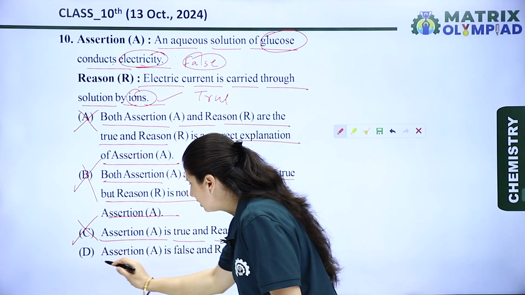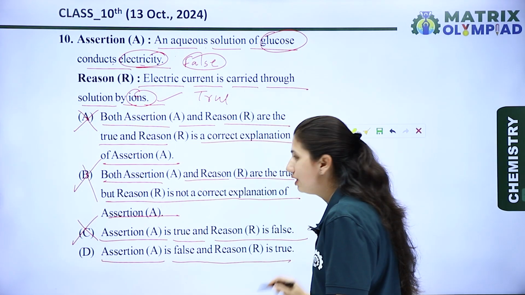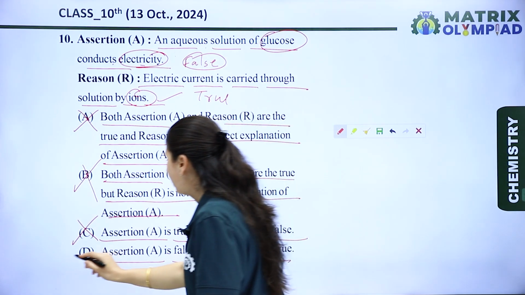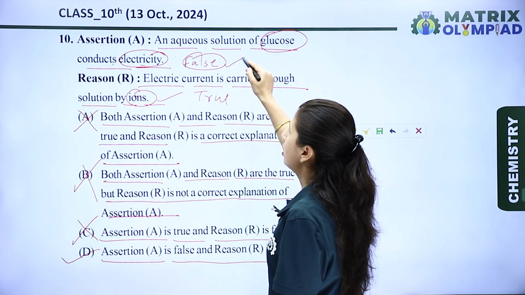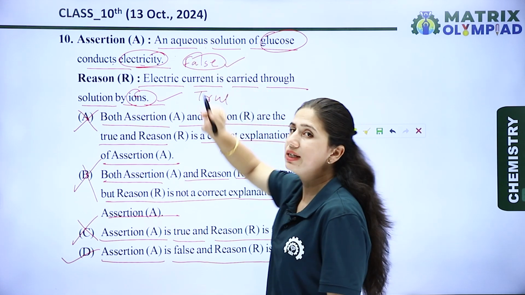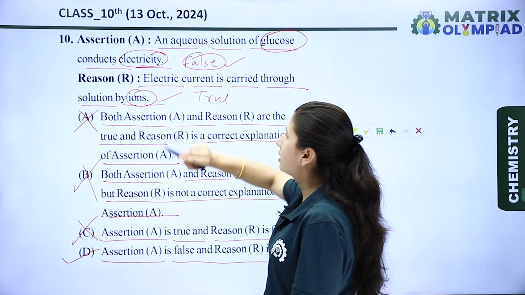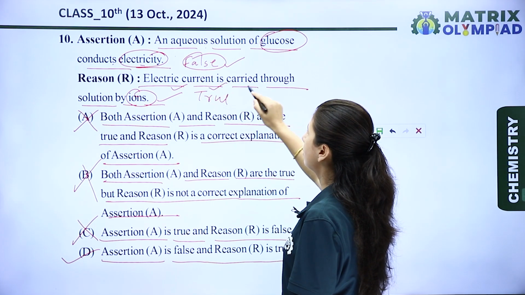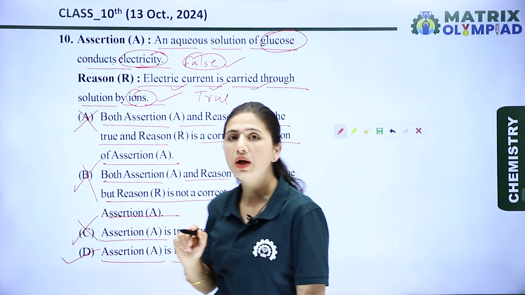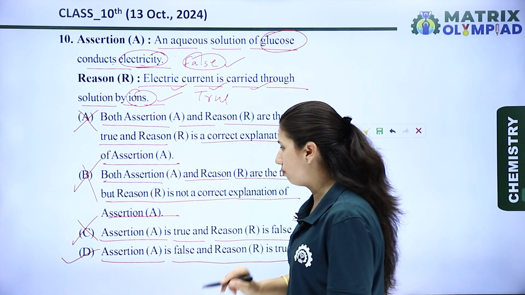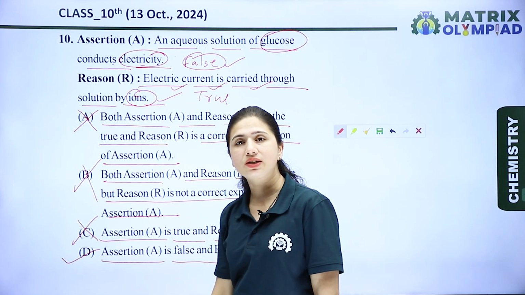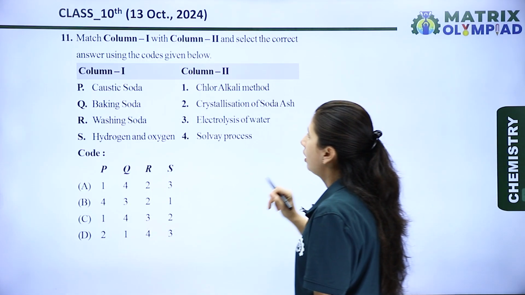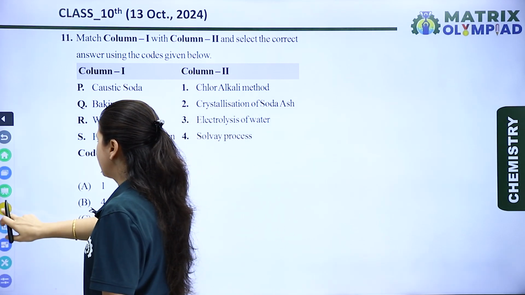Now the next is assertion is false and reason is true. Yes, this is a completely true statement. Assertion is false because glucose is a covalent compound, so it can't conduct electricity, and the reason statement that electric current is carried through the solution by ions is a true statement. So option D is the right option for this question. Now let's see the next question.